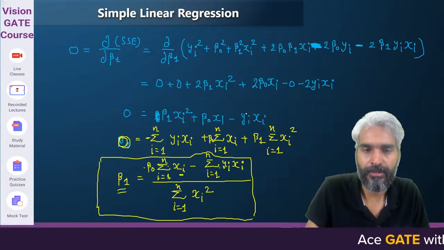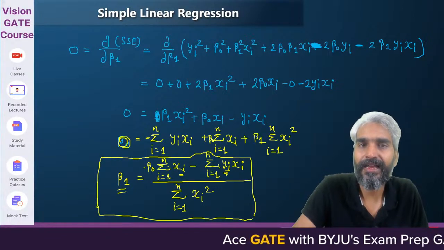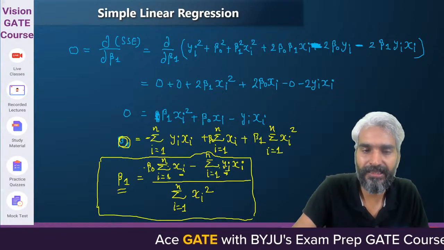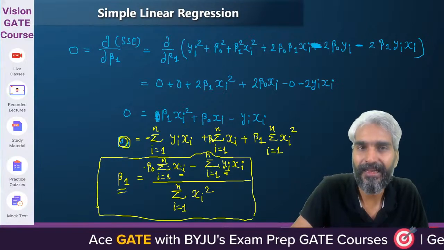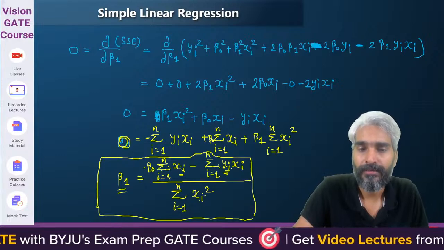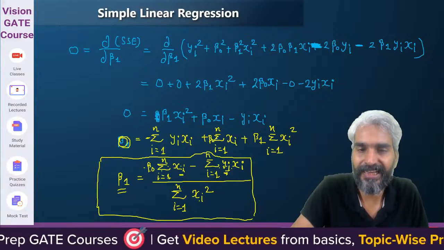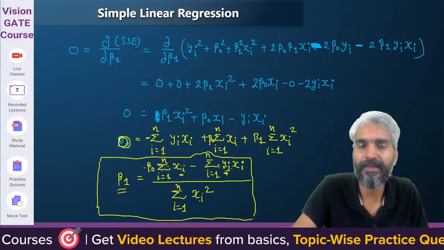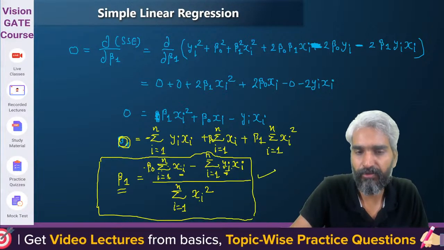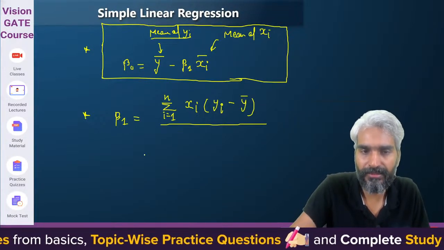Please look at this particular formula. This yi is the original value, but when we say beta 0 xi minus xi, beta 0 xi minus xi, and this xi is square, right? So we can rewrite this by taking xi common from here. Therefore, I am not going into the algebra. Just let me write the equation. This is one equation.